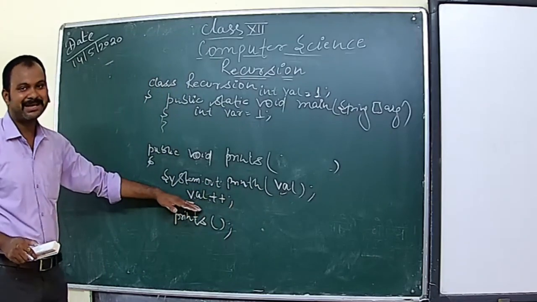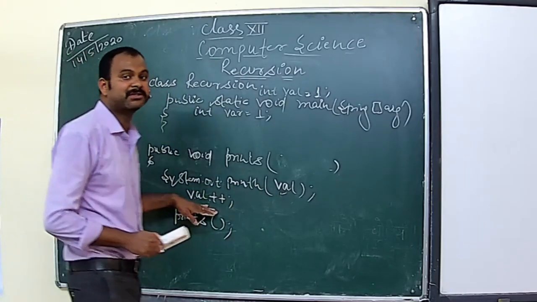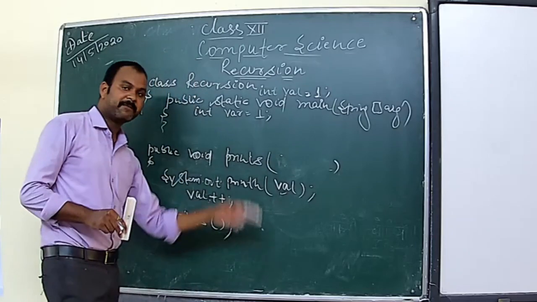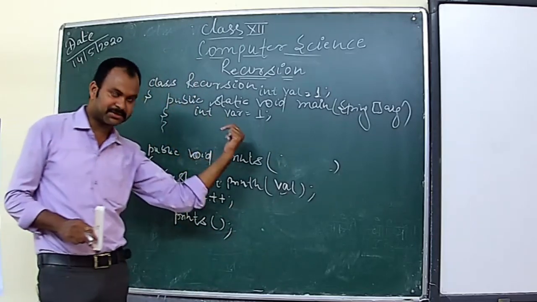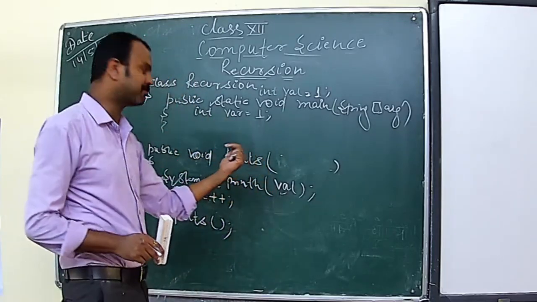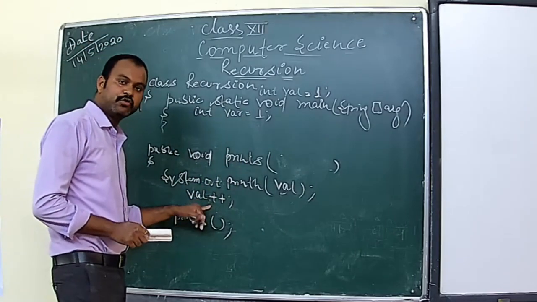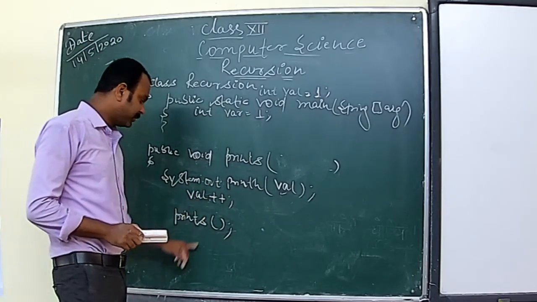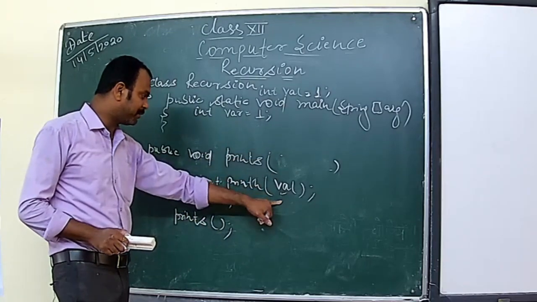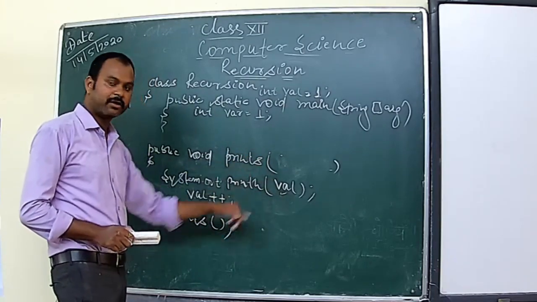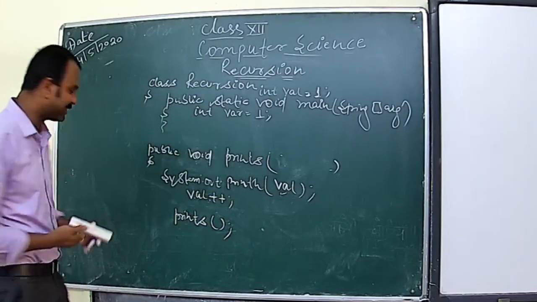Since I did not give any base case, any condition to stop this recursion, it will repeat continuously, the same as in the last example I explained. So here it will be incremented, then again it will call, it will go and print, again it will go and print. So we need to specify the base case here.